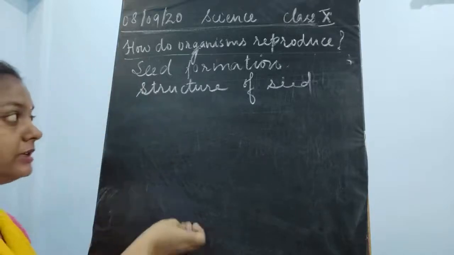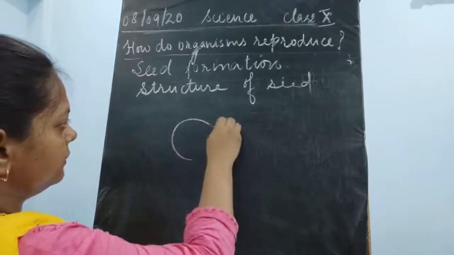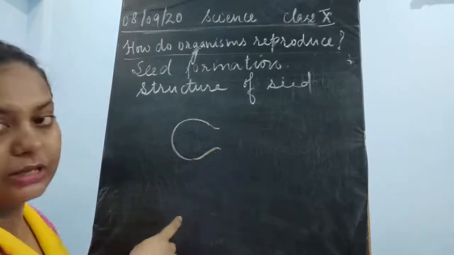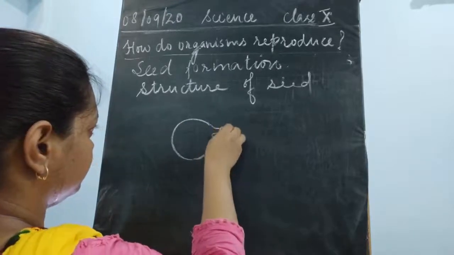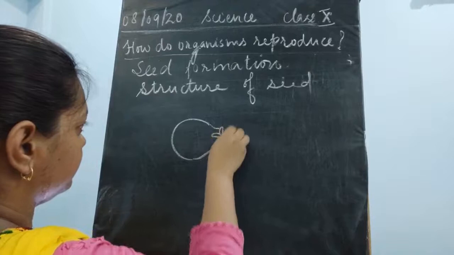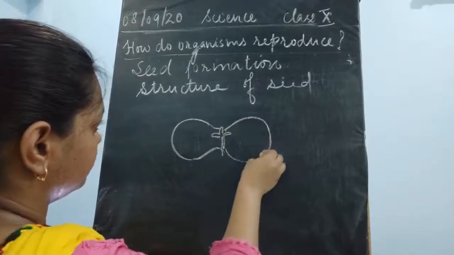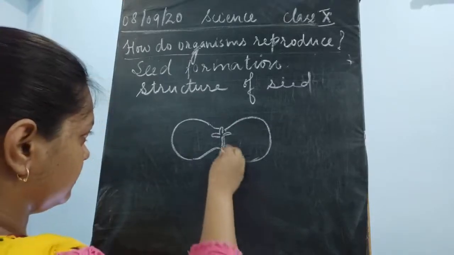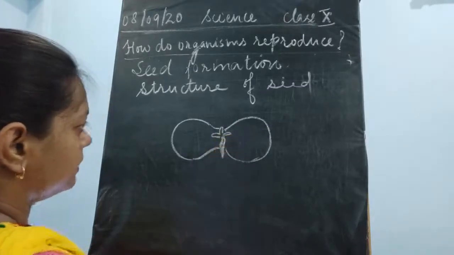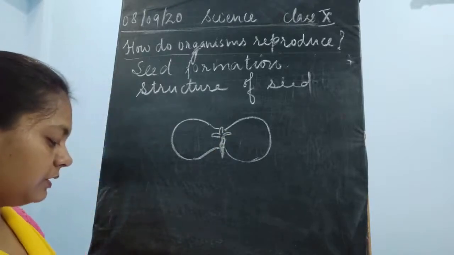So it is going to form a big structure. Fine, so like this, I'm drawing. This is the structure of seed, which is going to tell you about how the seed is.